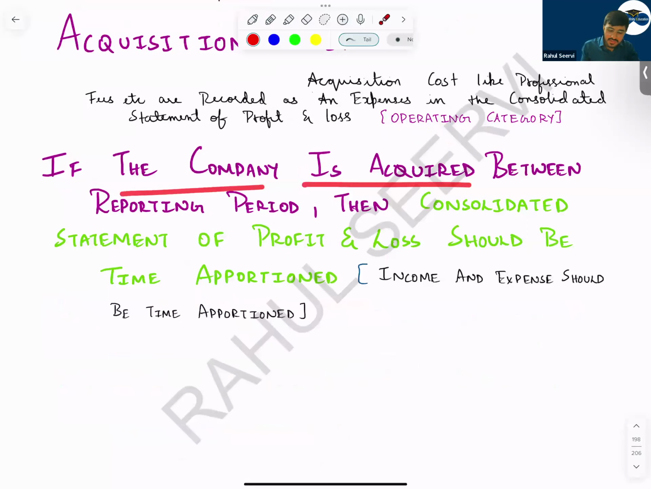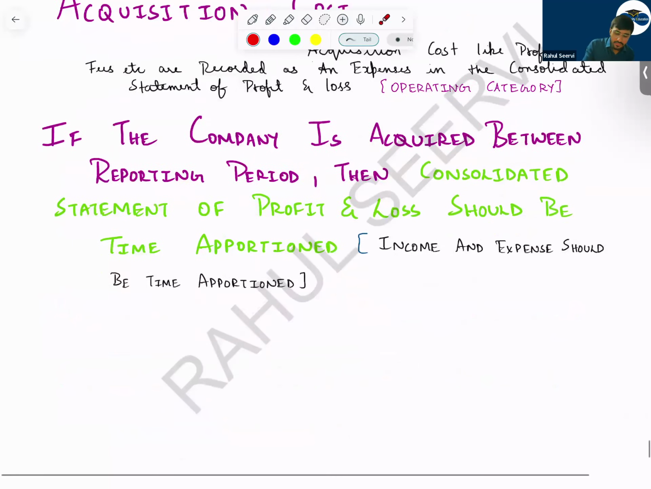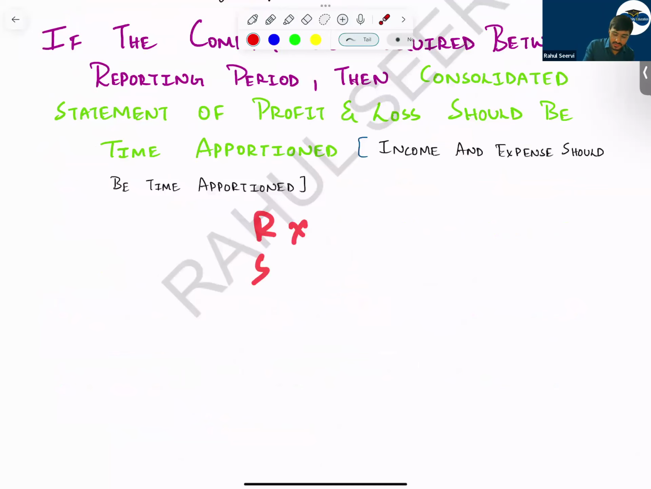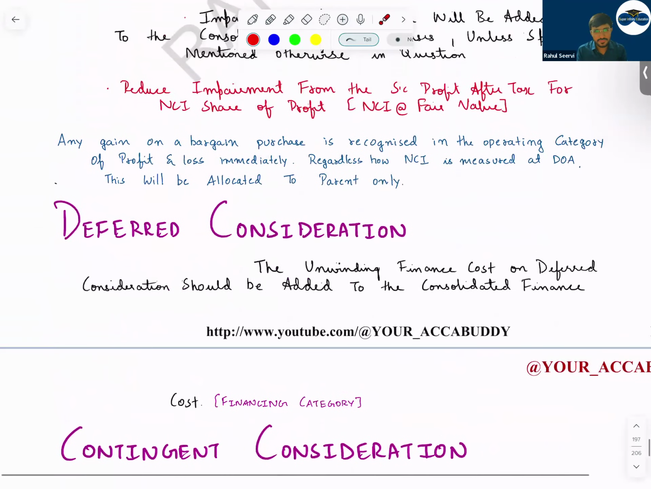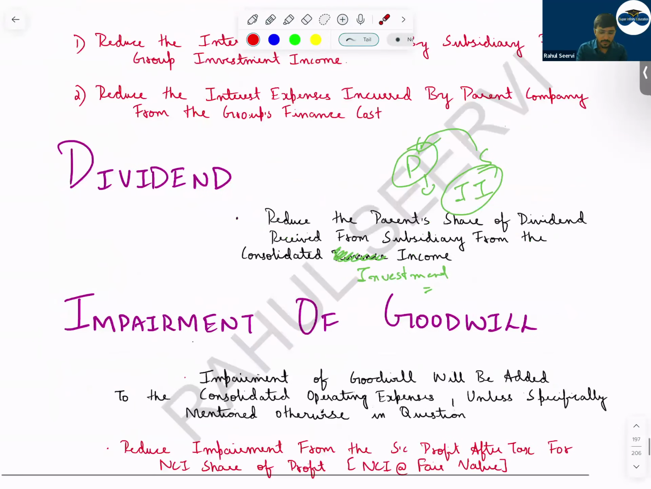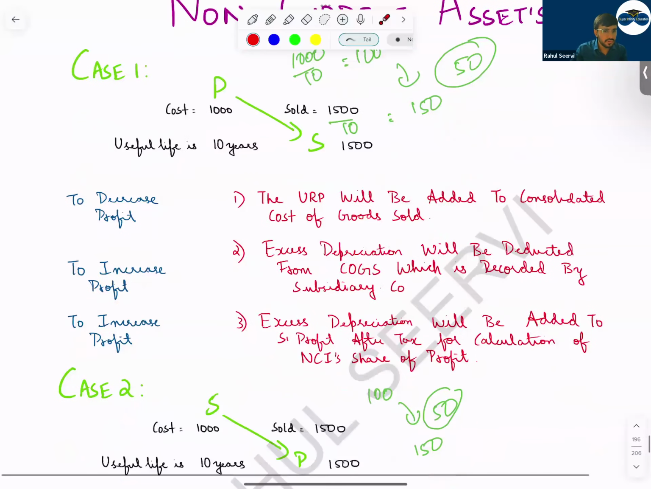Now, if the company is acquired within the reporting period, then what do we do? Then the consolidated statement of profit and loss should be time apportioned. You take each and every item. Revenue, sales, income, expense, etc., you take 6 by 12, 6 by 12, you time apportion and take the value. With this, we have completed the revision of your P&L part also. With this, the P&L part is done. I hope there are no doubts for anyone. Yes or no? If not, thumbs up.